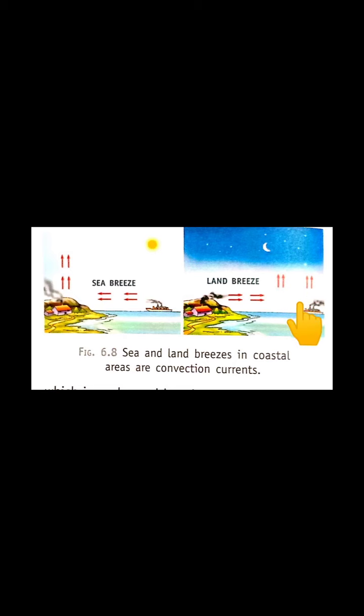Hot air is lighter in weight, so it rises up, and to occupy the space of hot air, the air from the land, which is a bit cooler comparatively, rushes to take its place. So sea breeze and land breeze is a very natural phenomenon, and it occurs due to the heating and cooling effect of air.